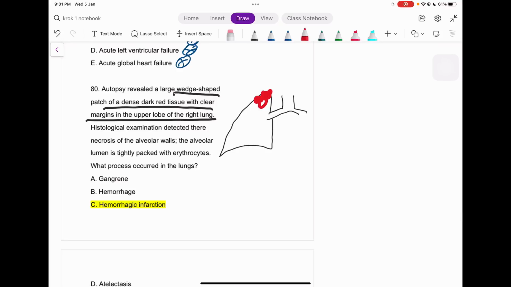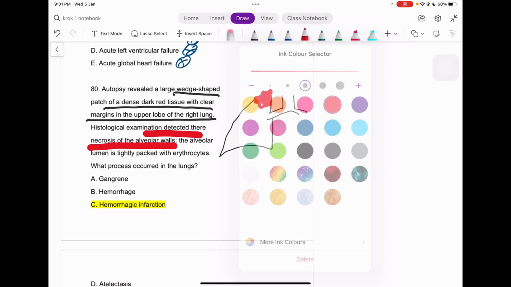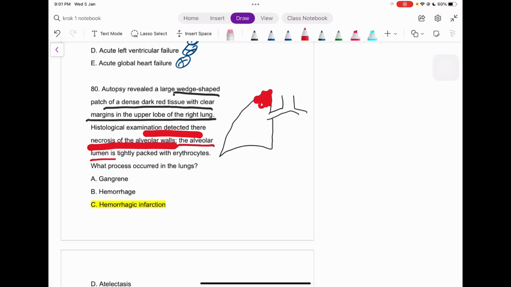So what red thing can be present out here? Let's just see. Histological examination revealed that there is necrosis of alveolar walls, okay, maybe possible. The alveolar lumen is tightly packed with erythrocytes, so that is creating the red color itself, right? What process occurred in the lungs? That is what? So maybe there can be some hemorrhage, right?